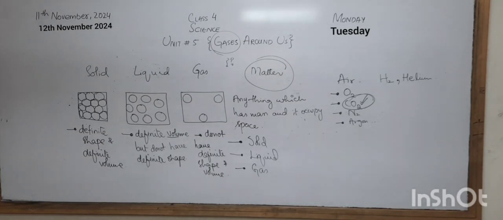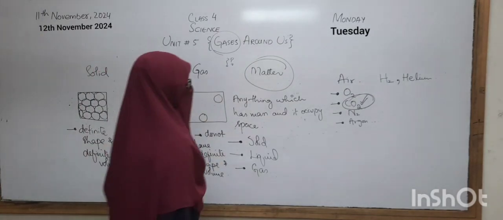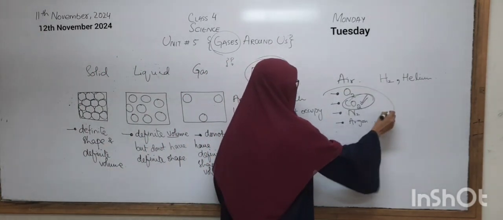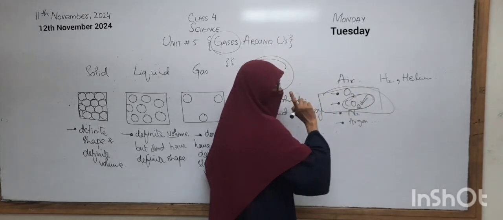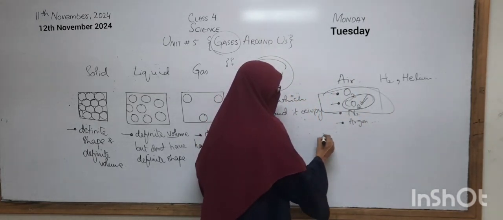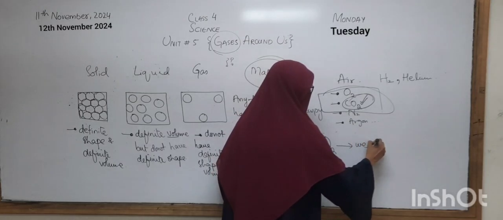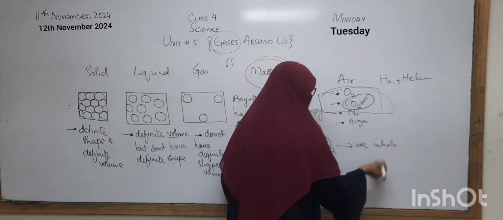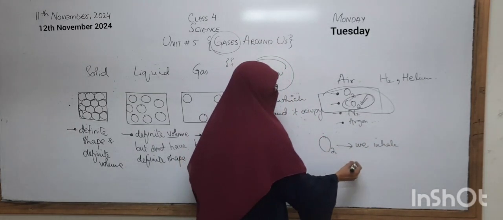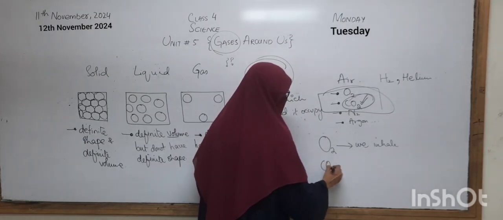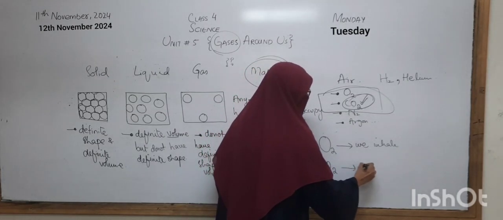Okay. And the most important one जो हमारी body से related है, that is the oxygen gas and the carbon dioxide. We inhale oxygen gas, and in return जो exhale हम करते हैं gas, that is carbon dioxide gas.